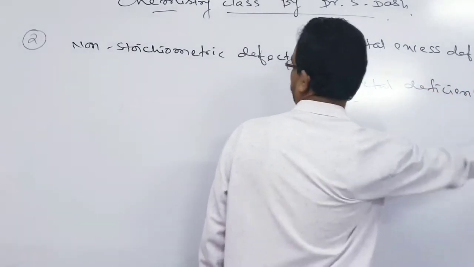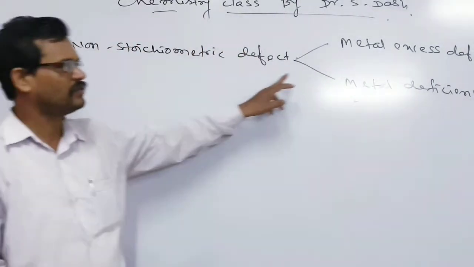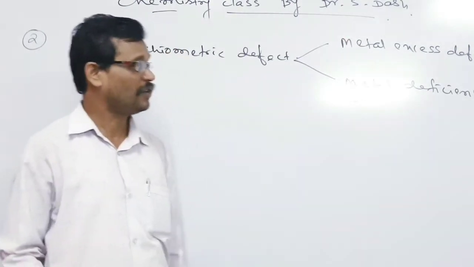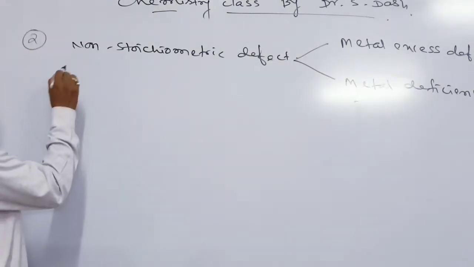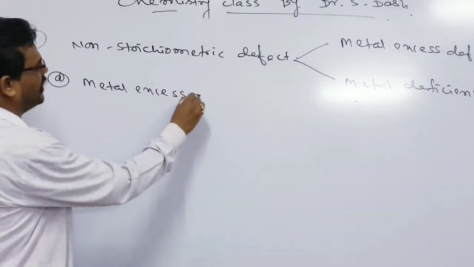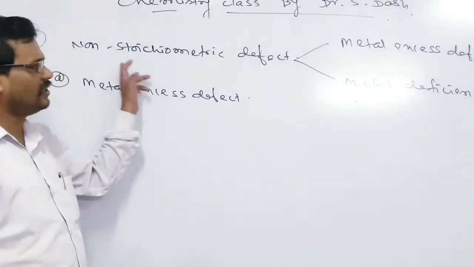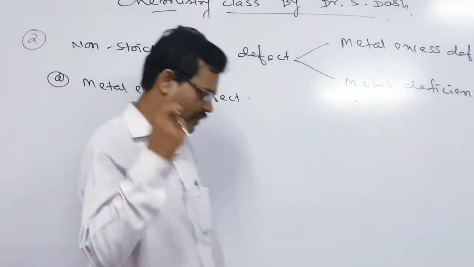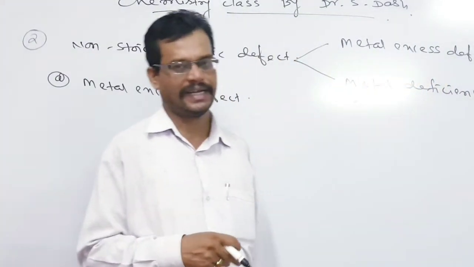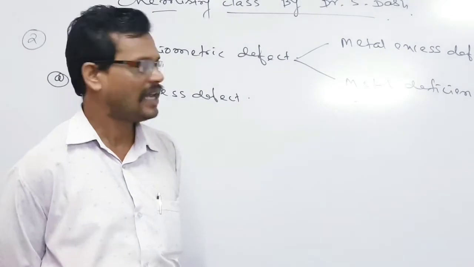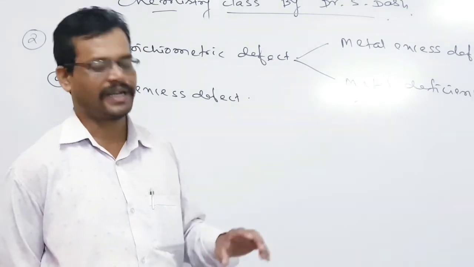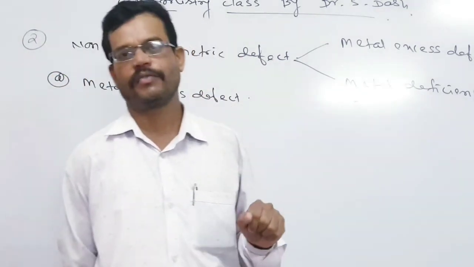The non-stoichiometric defects are found to be of two types: metal excess defect and metal deficiency defect. Let us first go to metal excess defect. In the category of metal excess defect, the metal is present in excess. The name indicates non-stoichiometric defect, so the ratio of cations and anions does not remain the same. Generally, those metal atoms which show variable valency are found to exist in this type of defect.